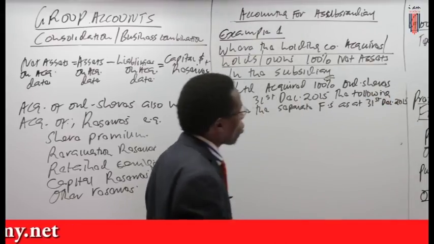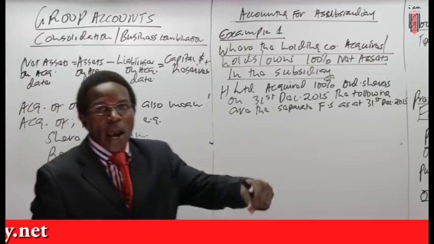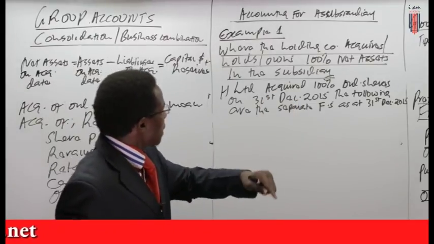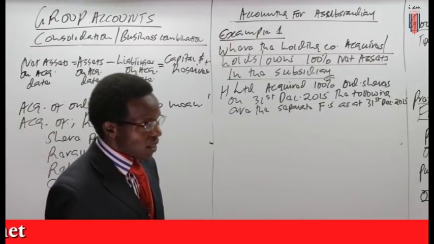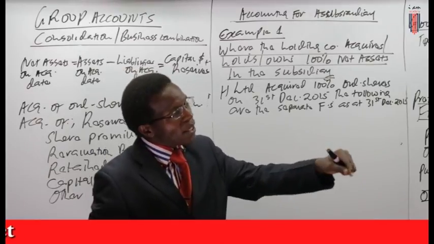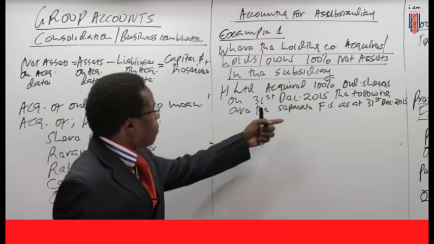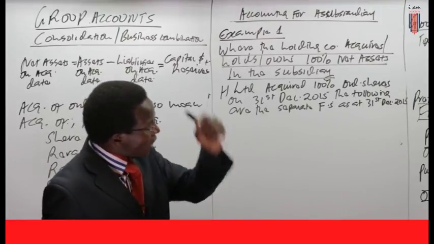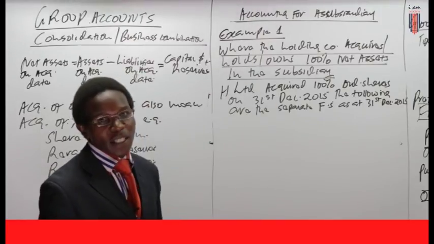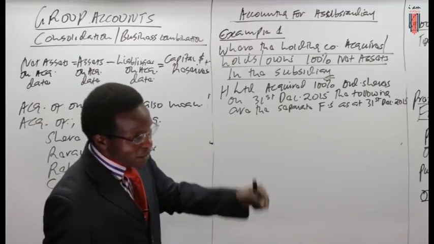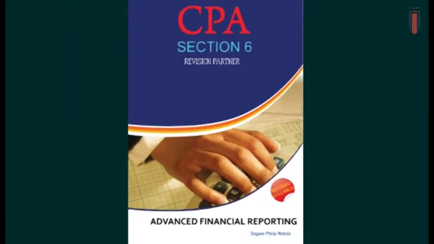Now, friends, you need to look at that H acquired 100% of S, and it acquired on 31st December 2015. We have been given the balance sheet as at 31st December 2015, and we need to consolidate on that 31st December 2015.